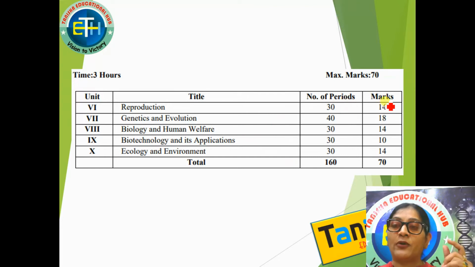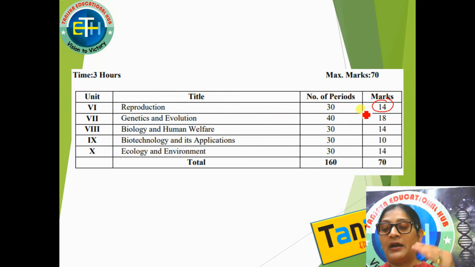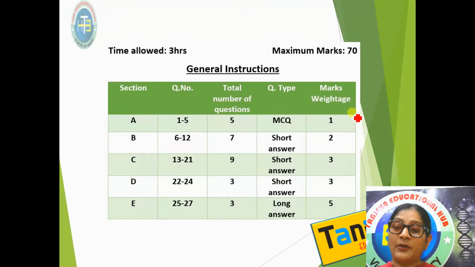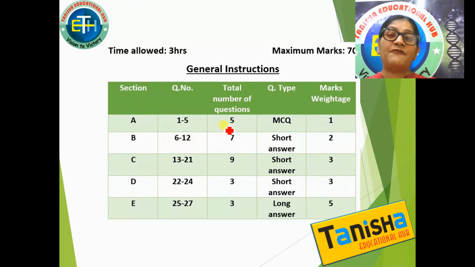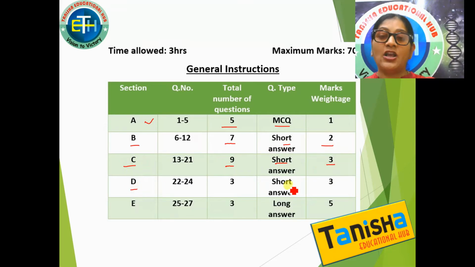You must be knowing that from this unit, 14 marks worth of questions come, though there is no chapter-wise bifurcation of the marks. And from this year, the question pattern has completely changed. You have 5 1-mark questions. Section A contains 5 MCQ questions. Section B has 7 2-mark short answer questions. Section C has 9 short answers of 3 marks, and section D again has short answers of 3 marks, but they are a little explanatory, a little different questions.